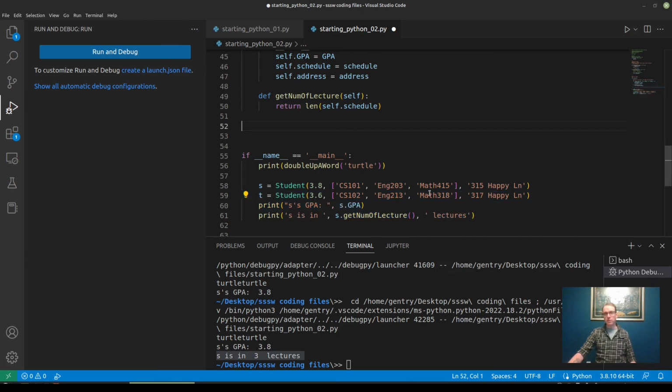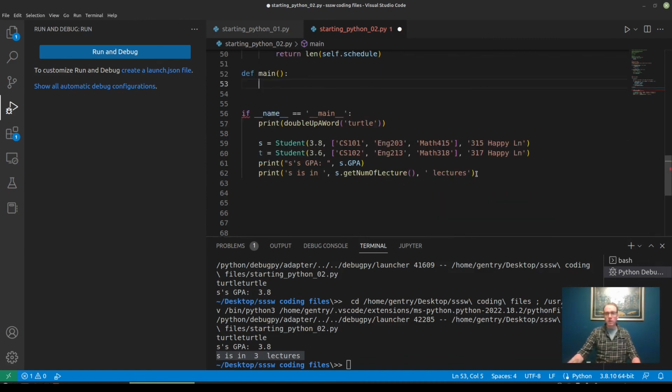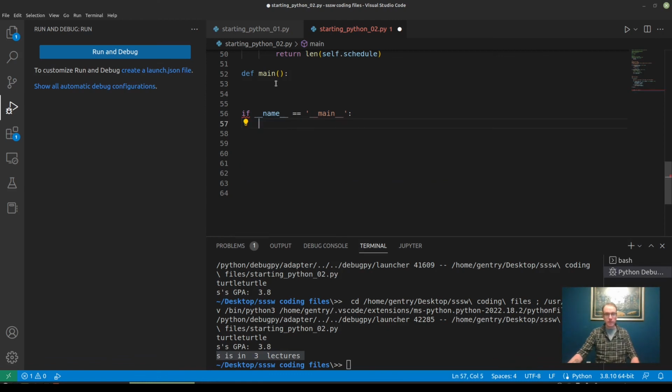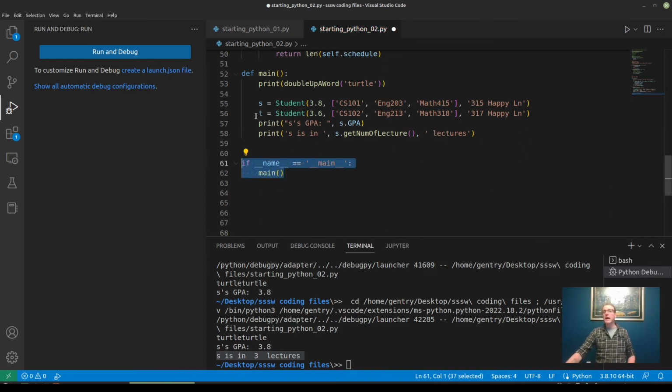Some Python programmers like to kind of belabor this point and define a function whose actual name is main, and all of this stuff would go in here, and then in this branch we just call the main function. I personally do not do this.